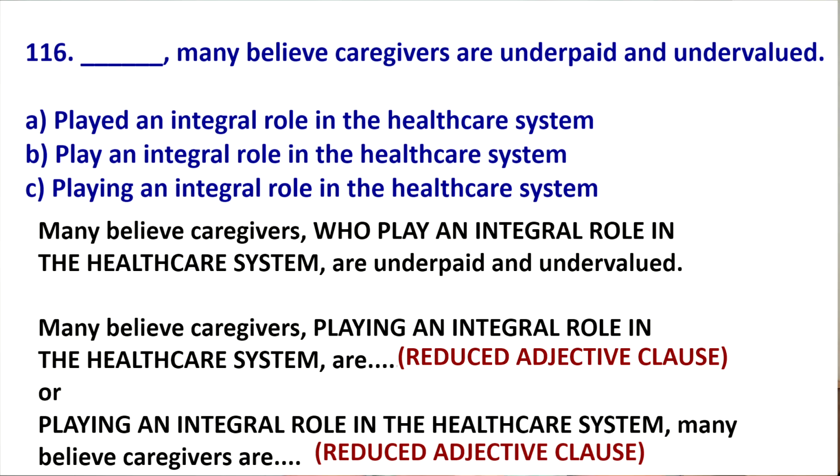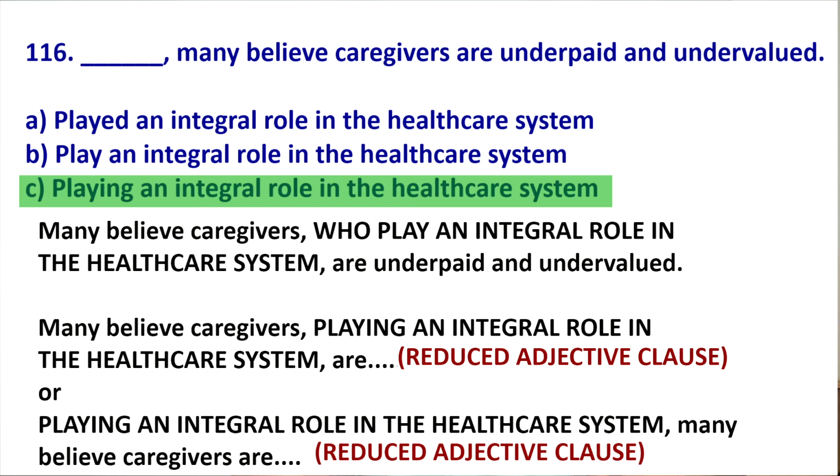Many believe caregivers playing an integral role in the healthcare system are underpaid and undervalued. Now what I can do is I can put the adjective clause at the start. Playing an integral role in the healthcare system, many believe caregivers are underpaid and undervalued. Therefore, the answer is C.